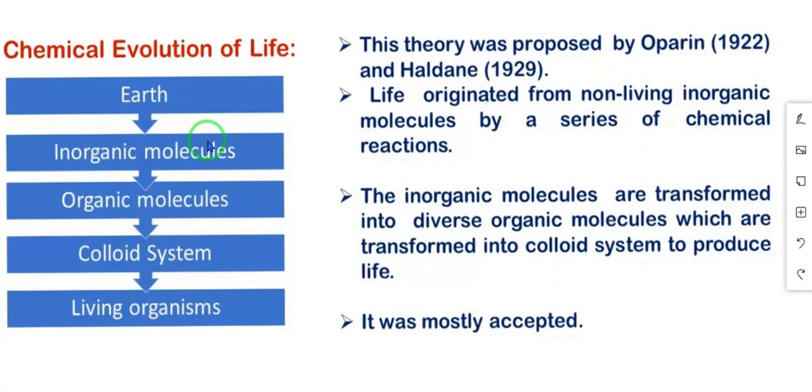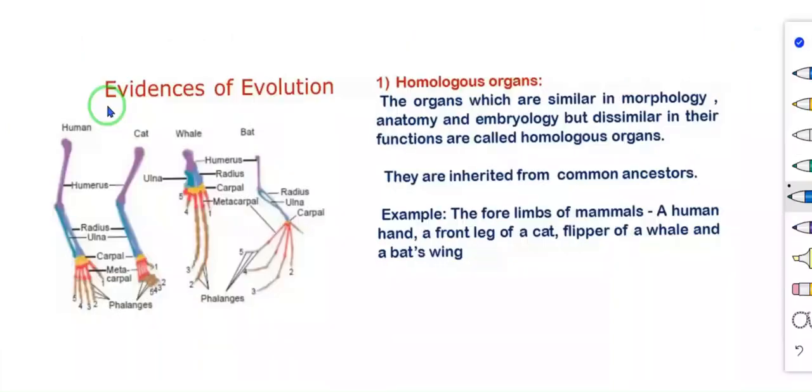So from the inorganic molecules, organic molecules formed, then from the organic molecules, colloidal system formed, then from the colloidal system, living organisms arise. So this chemical evolution of life theory was mostly accepted by all the scientists.